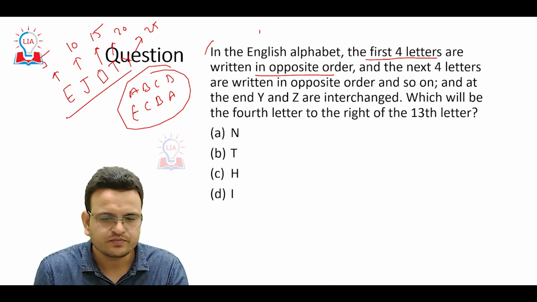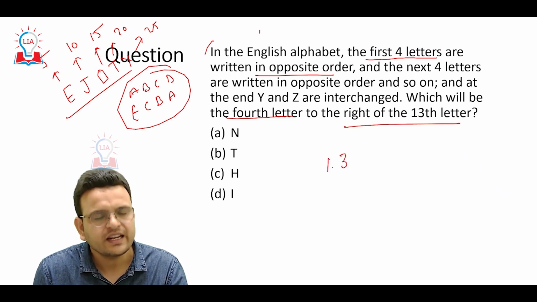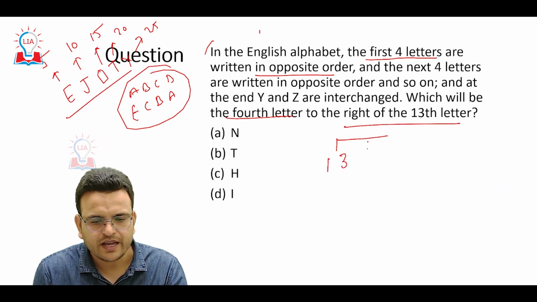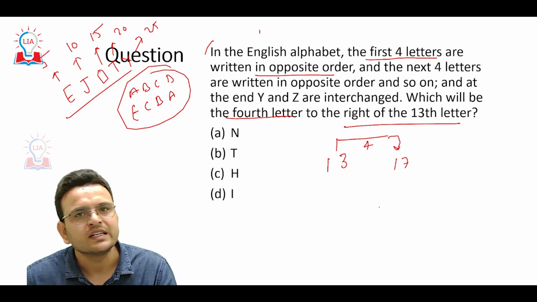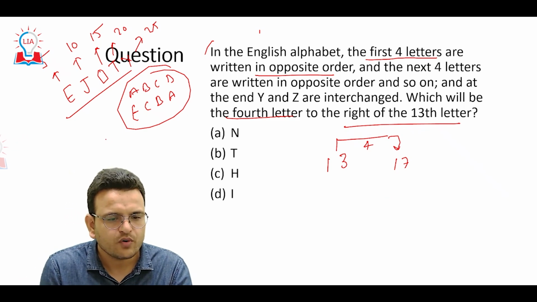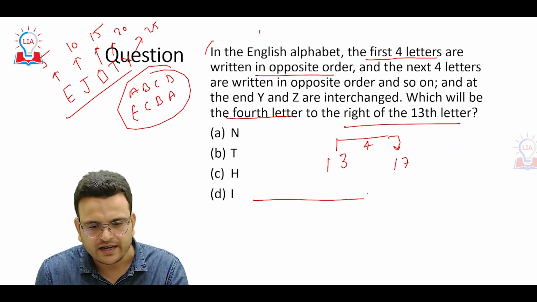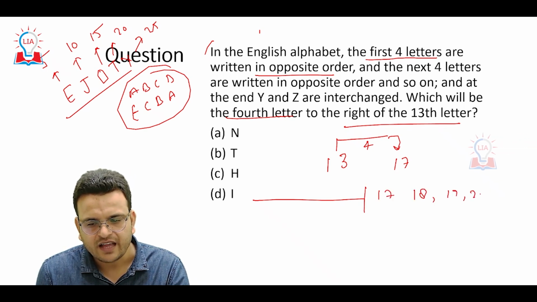What you can do: which will be the 4th letter to the right of the 13th letter? Okay, 13th letter, and then we have to get the 4th letter to the right of the 13th letter. It means we have to get the 17th letter. So 4 letters we are writing, so 16 letters we have written. Now we are writing 17, 18, 19 and 20.